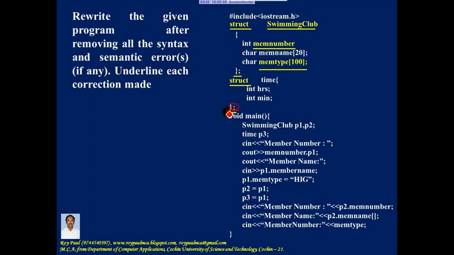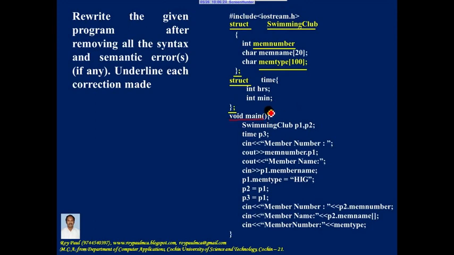Semicolon included, and after making the correction you need to underline the correction made. Now, this is the name of a structure, name of a variable, name of a function. An identifier in general should not be a keyword. Now time is a keyword in C++, but time becomes a keyword only if you include the header file time.h. Here the header file time.h is not included, so this need not be taken as a keyword. So here there is no mistake.